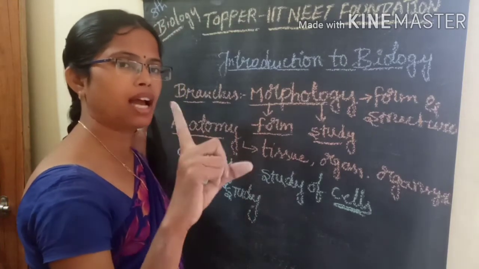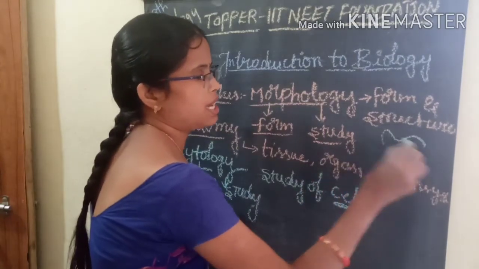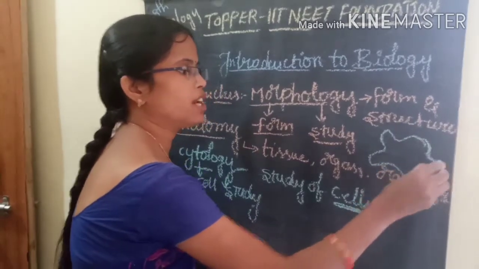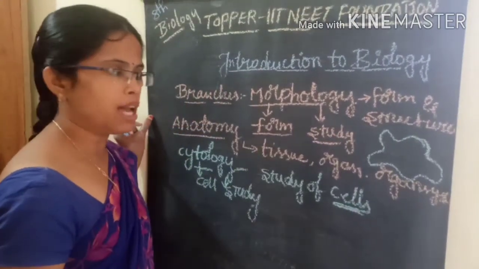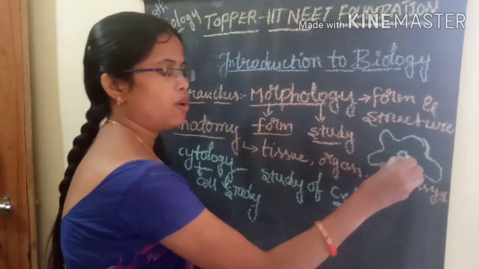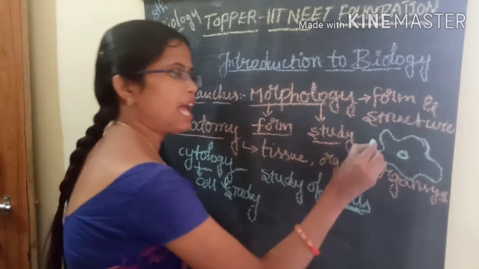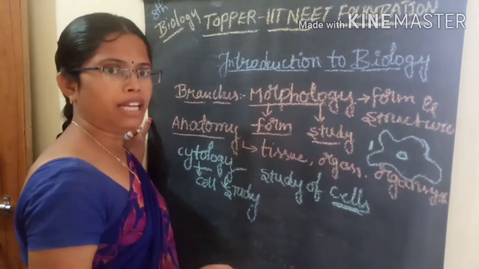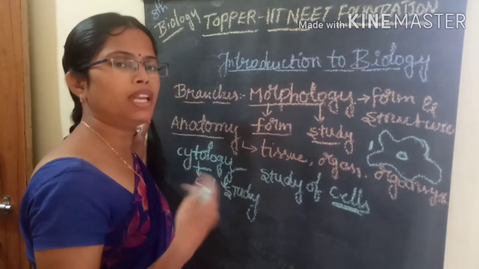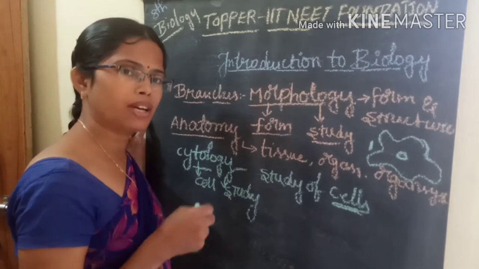Unicellular means organisms which have only one single cell. For example, if you take amoeba, it has an irregular shape, and it has only one cell. But we human beings have so many different varieties, millions of cells in our body.